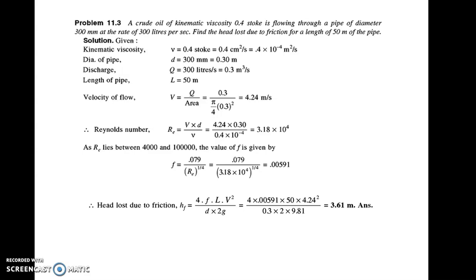So first you have to calculate the velocity, and velocity is also required to calculate the Reynolds number. So velocity, it is discharge upon area. It is coming as 0.3 upon pi by 4 into 0.3 square. It is 4.24 meter per second.